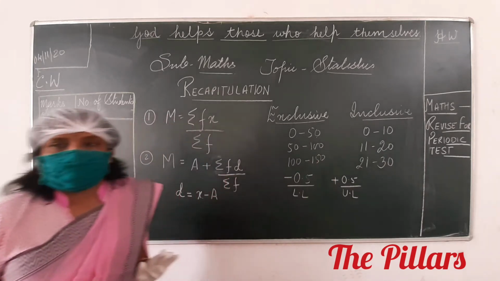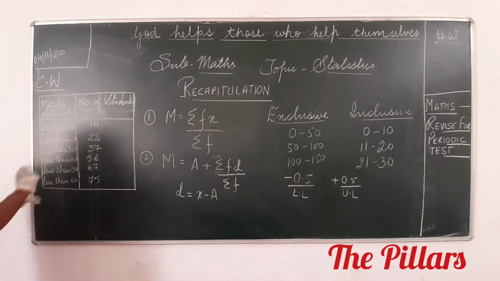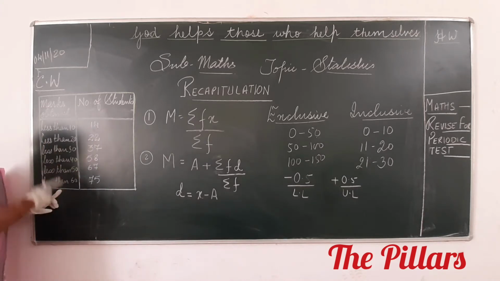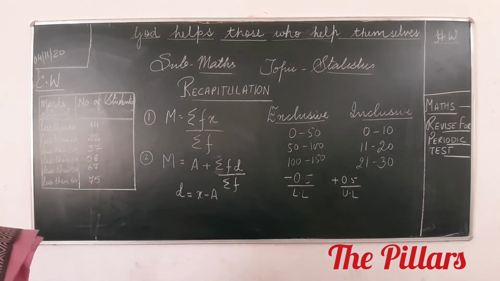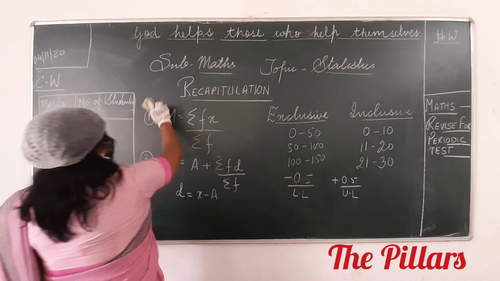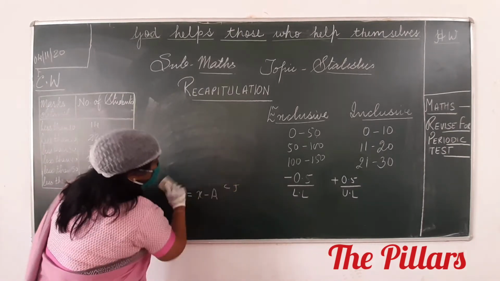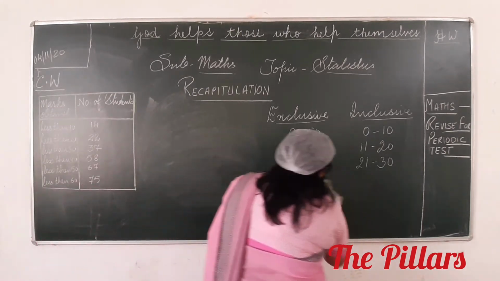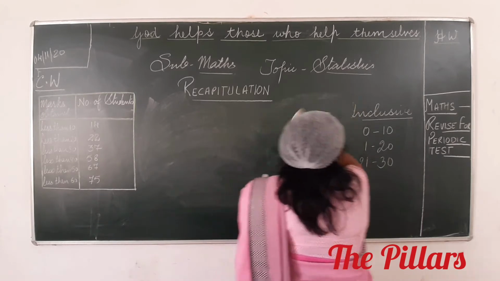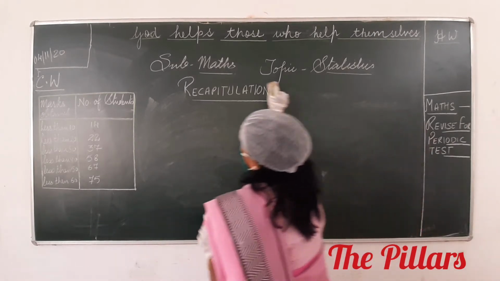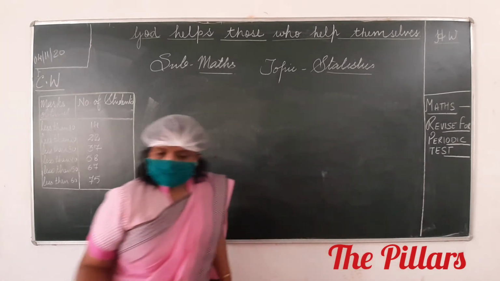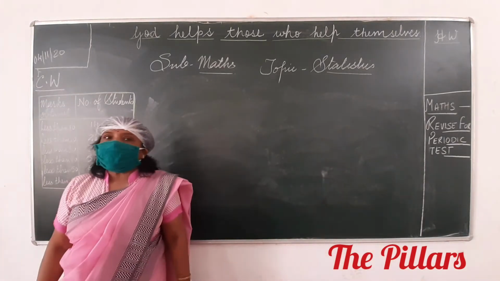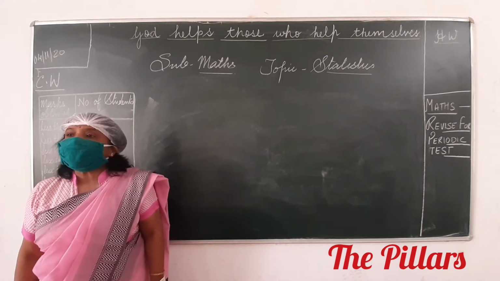Coming to the next one. You write one question, all of you. Write in your fair notebook. Find out the arithmetic mean from the table given below.